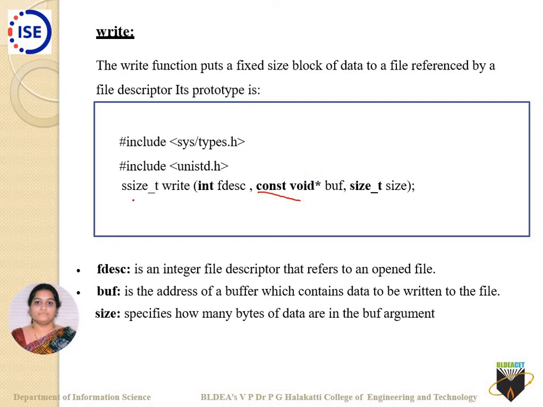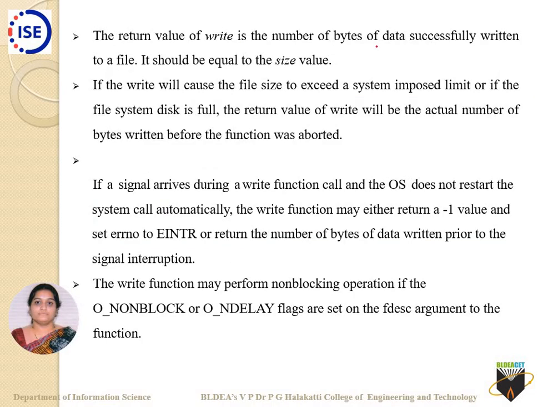And what is the return value of this write? It is similar to read. The return value of write is the number of bytes of data successfully written to the file. It should be equal to the size value. If the write would cause the file size to exceed a system-imposed limit, or if the file system disk is full, then the return value of the write will be the actual number of bytes written before the function was aborted. How much is held in that buffer is what will be the return value of the write.